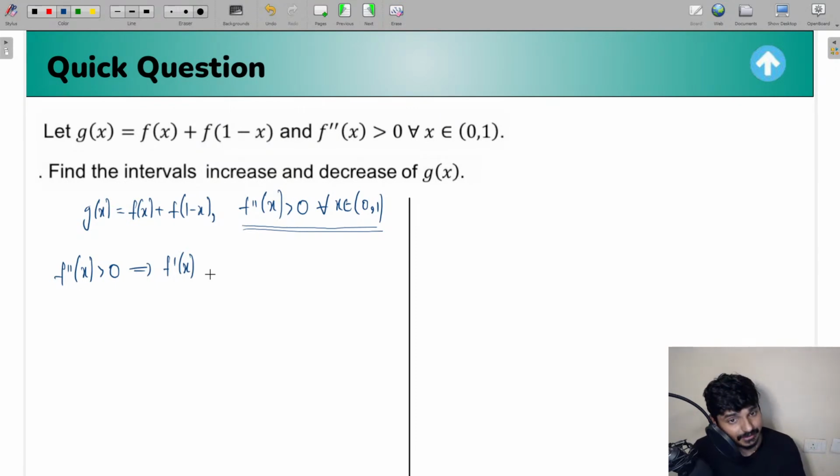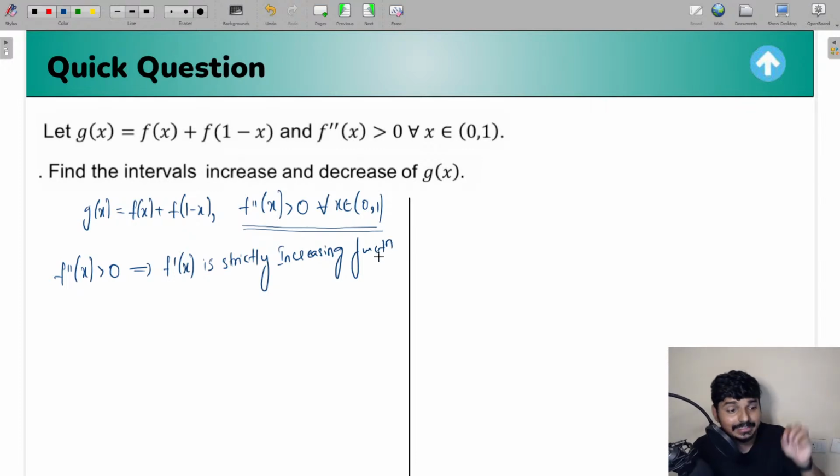Similarly, if f dash of x is a strictly increasing function, we can say that f double dash of x is greater than 0, right everyone?